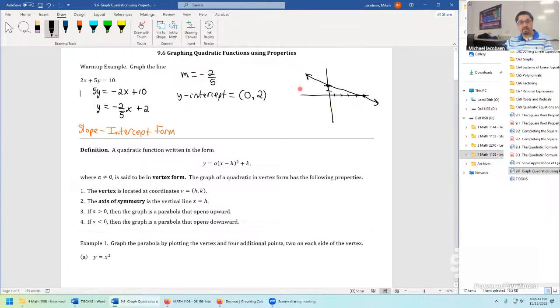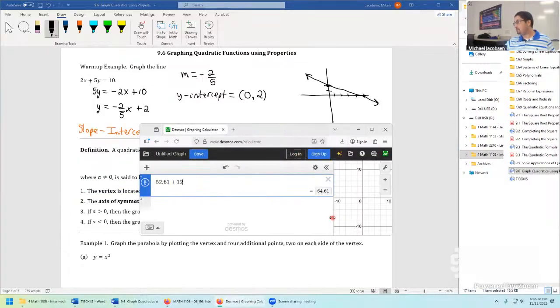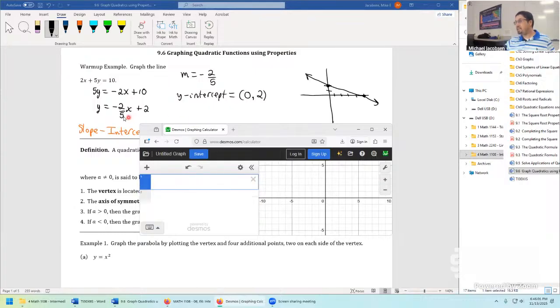What we're doing is just building off of this, using special forms to plot lines and special key information to plot higher degree equations, things that aren't linear any longer, the quadratic forms. And notice what happens when you put something like this into a graph. First, let's put it in as a degree 1 linear equation. It's y equals -2/5 x plus 2. But the moment you change x and bump the degree by power 2, you get this. The whole shape bends, and this is what we mean by a parabola or a quadratic function.